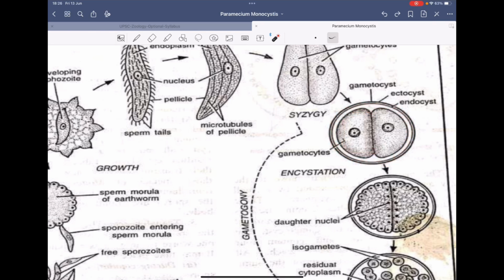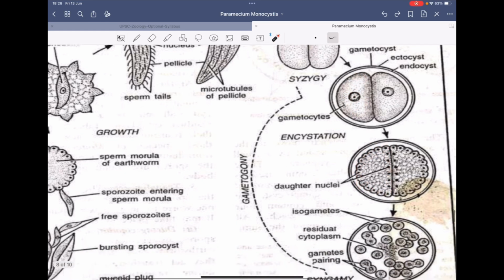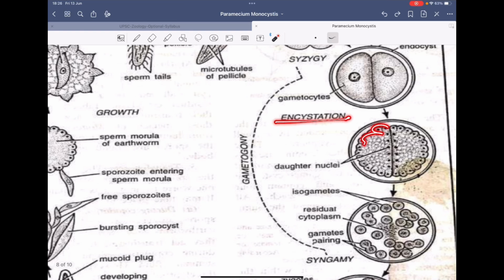The cyst is made up of two layers: the ectocyst and the endocyst. Now this cyst encloses the gametocytes. These gametocytes further divide. The nucleus of the gametocyte divides. You can see the nuclear division takes place. These are the daughter nuclei. After the encystation, the daughter nuclei are formed.